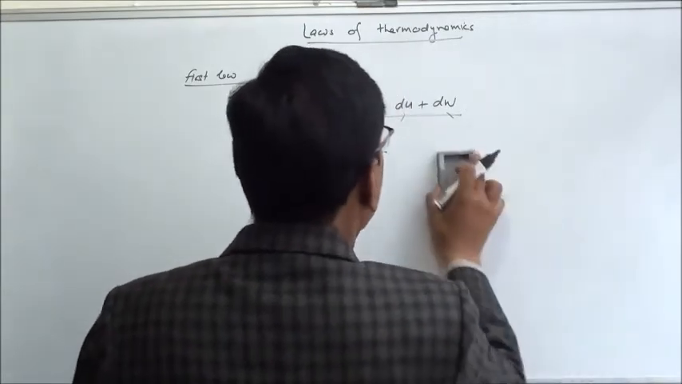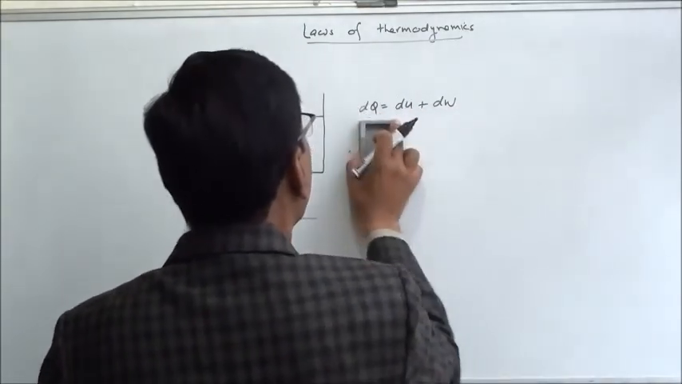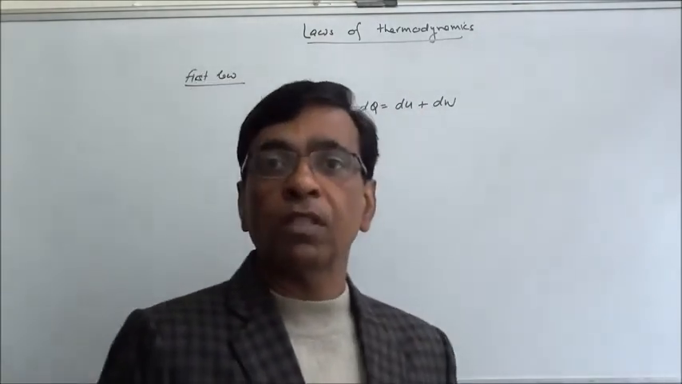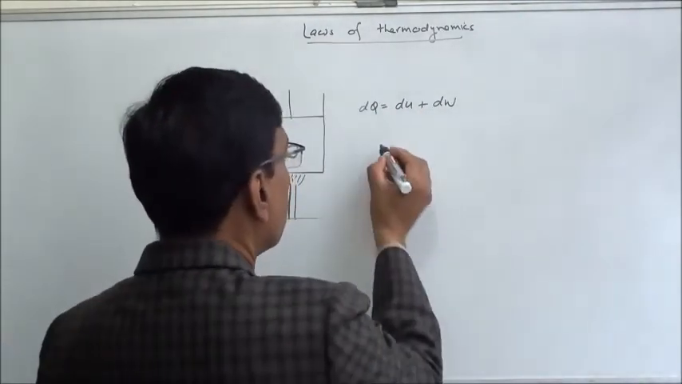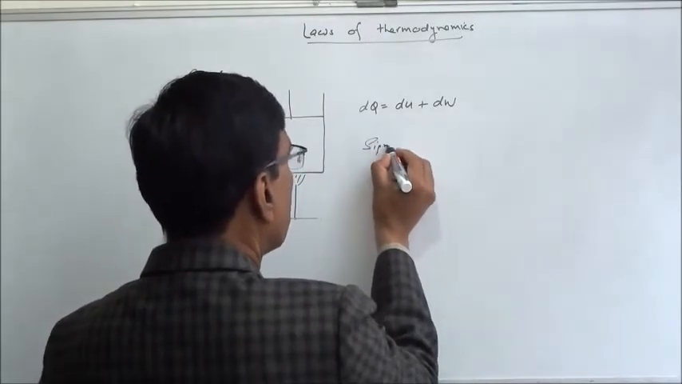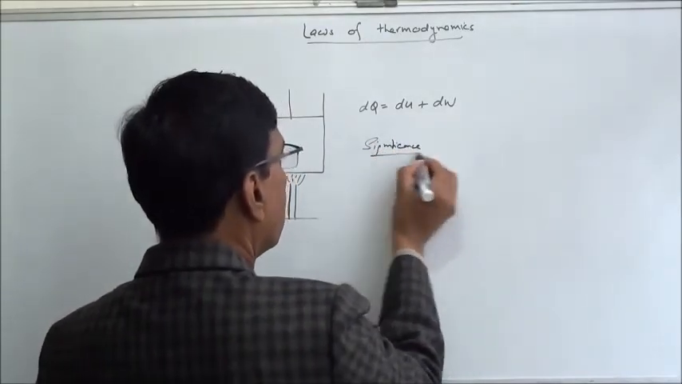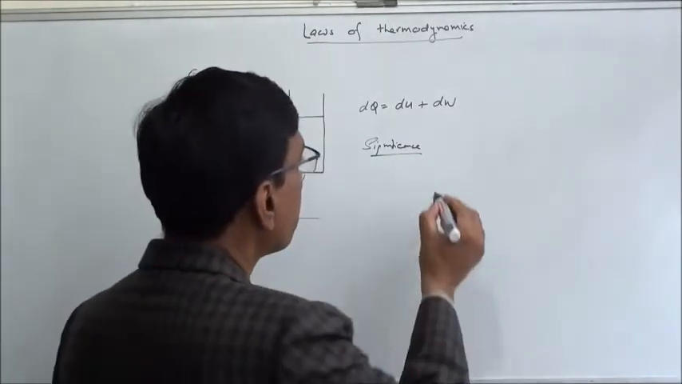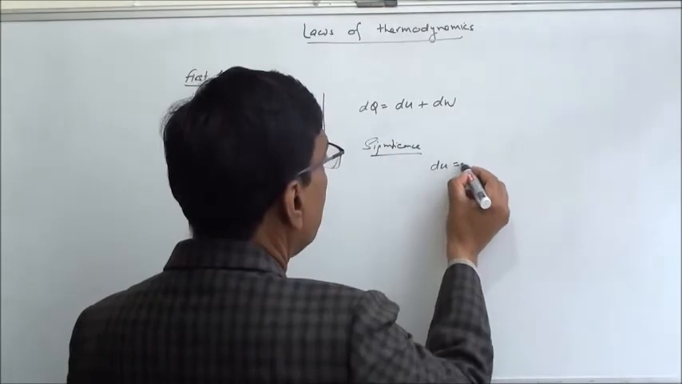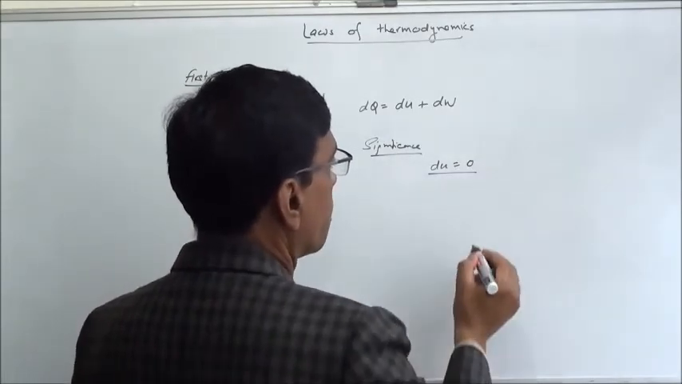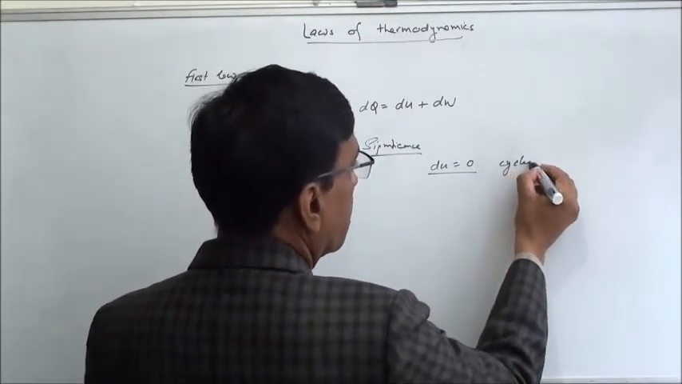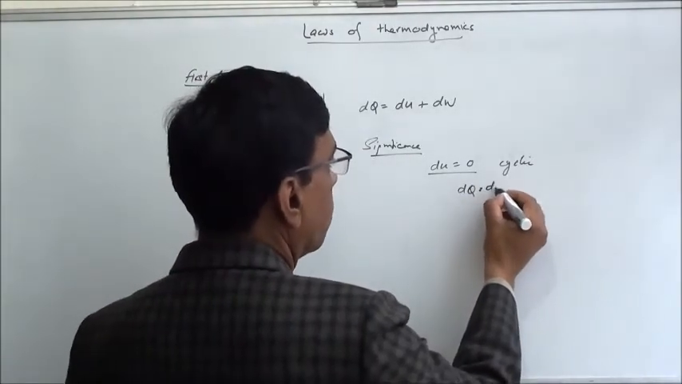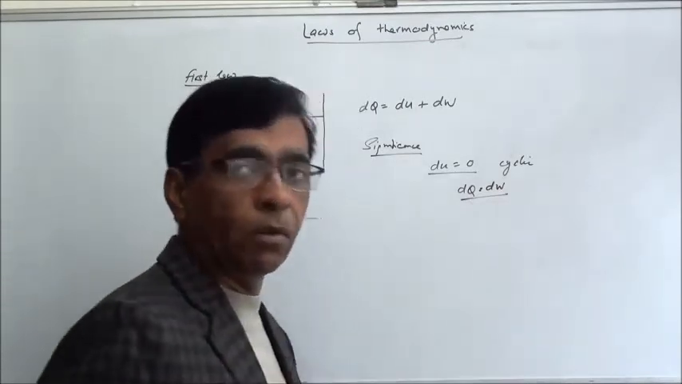Some other important points about this law: firstly, it is quite obvious from here that this is a statement of conservation of energy. So that's the significance of this. It is just a statement of conservation of energy. Secondly, it also tells us that internal energy is a state function. If the process is cyclic, dU comes out to be 0, or we can say dQ is dW.